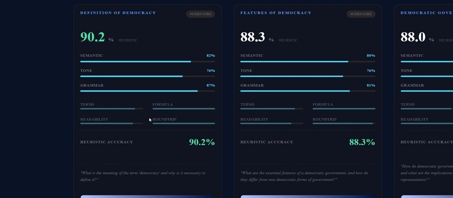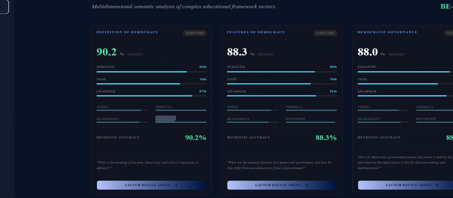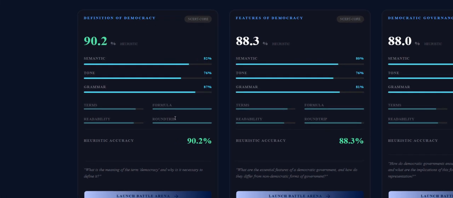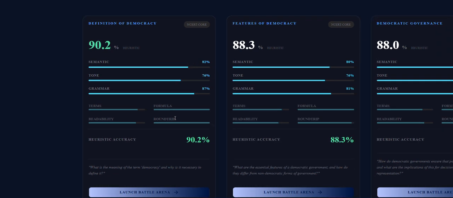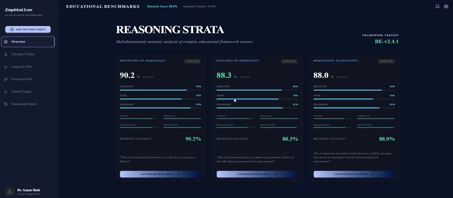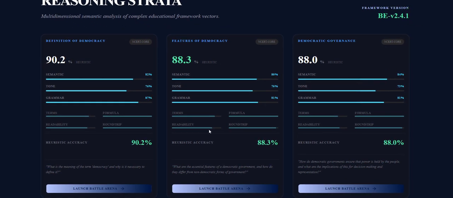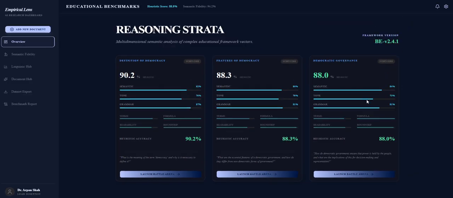Readability of the language is another one. And round trip, which means that when we translate from English to the Indic language, and then send the Indic language text back to the LLM, how well is it returning the same English question which we had initially sent. So these are the features. This is the rating of all the three questions produced by the LLM.